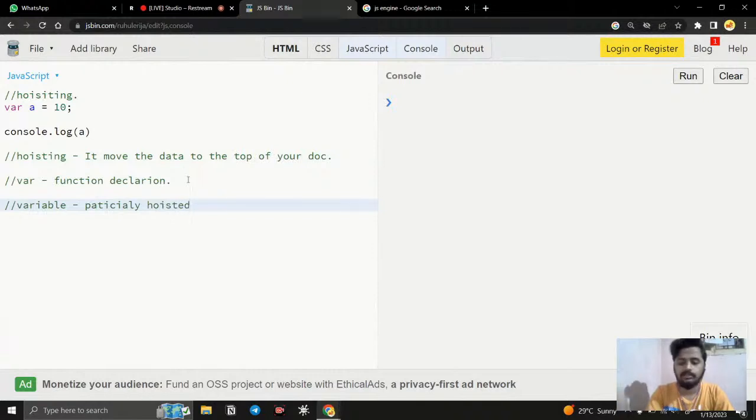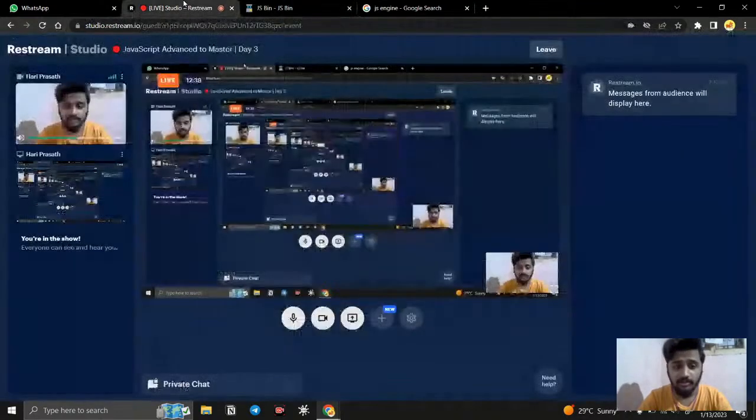Remember the word, partially hoisted. When hoisting takes place in a function, it is fully hoisted. These three lines are more than enough to understand the concept.